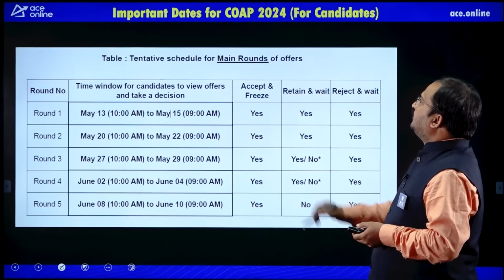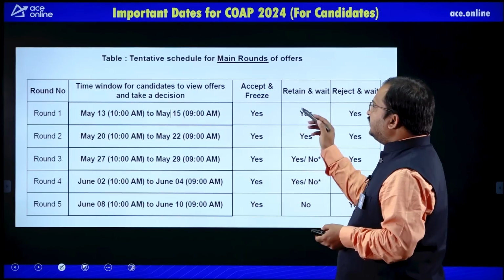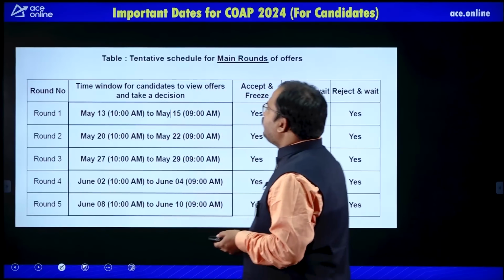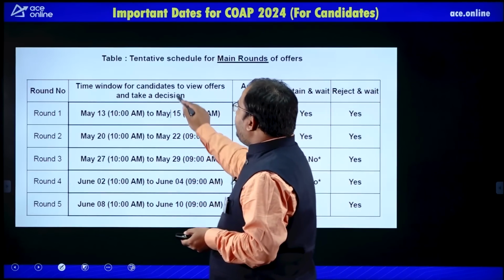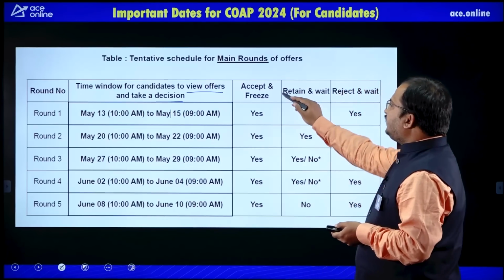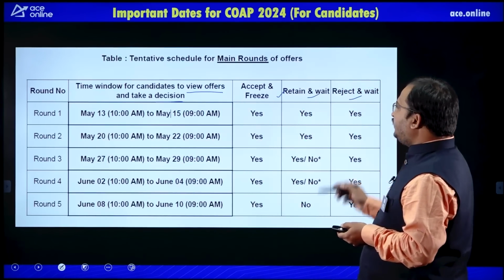Then see here the important dates for COAP 2024 for the candidates. This is the tentative schedule of the main rounds, dear students. Here you can observe the time window for the candidates to view offers and take a decision, and here three options are there: accept and freeze, retain and wait, reject and wait.